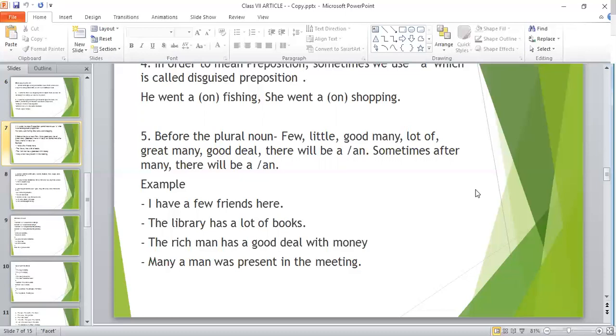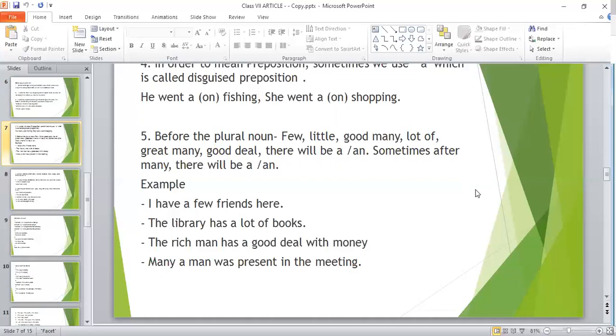That can be 2 or 3. But if you say, I have few friends here, that indicates that you have no friend at all. Okay? Then the library has a lot of books. The rich man has a good deal of money. Many a man was present in the meeting.